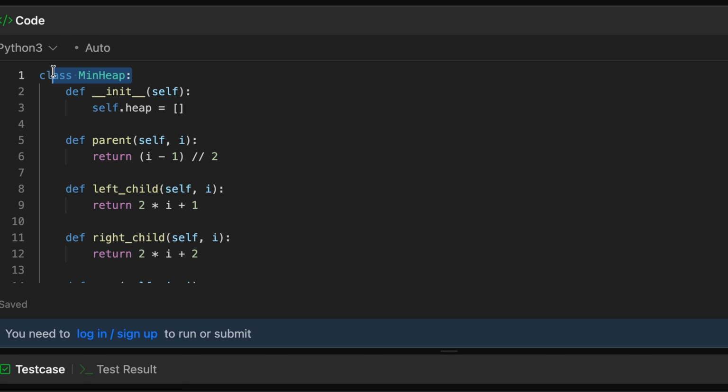So here is the implementation of min heap in Python, just to make sure that we understand everything easily. First of all, we are creating this heap array or heap list in which we will store the heap, and we are doing this in the constructor so that each time we create an object of min heap, this particular array or this particular list will already be initialized. It will not be null or None.